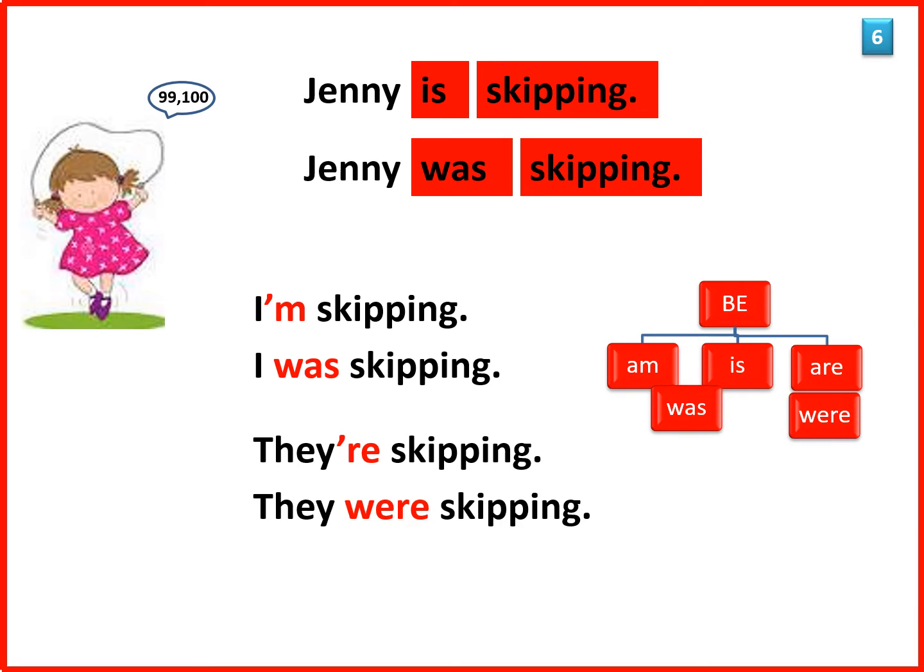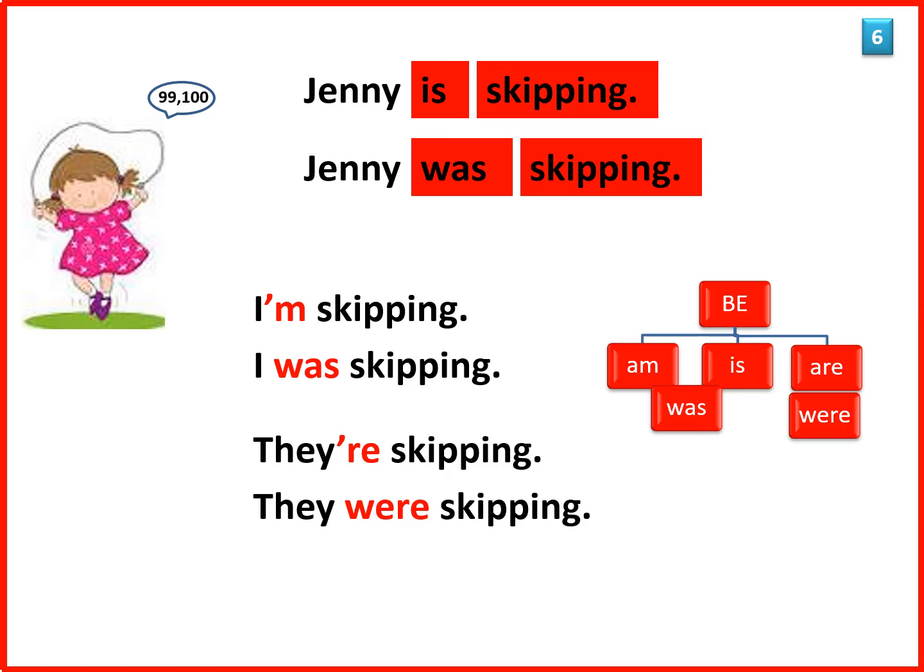Sometimes you have to use two verbs together. For example, if you want to show continuous action. Jenny is skipping. In this sentence, skipping is the main verb. It's the more important verb because it shows you what Jenny is doing. Here the helping verb is a be verb.